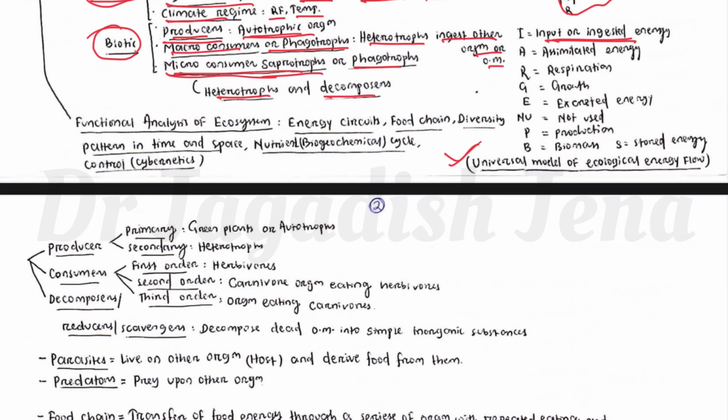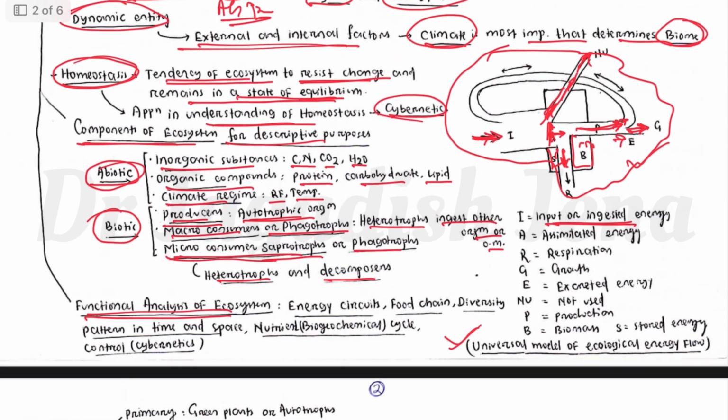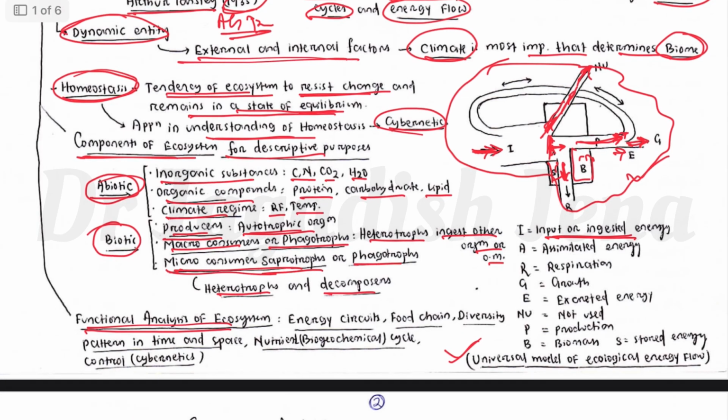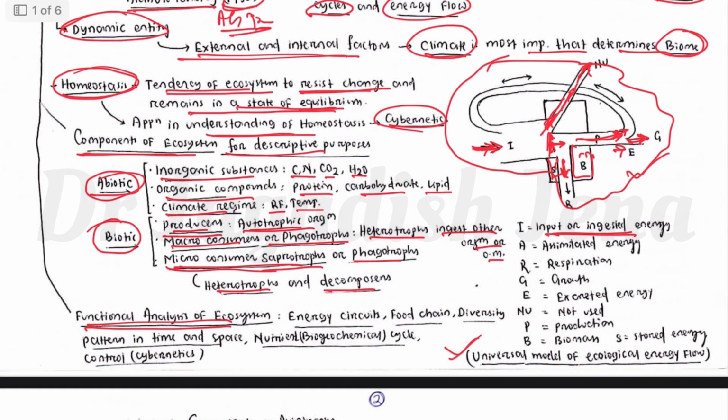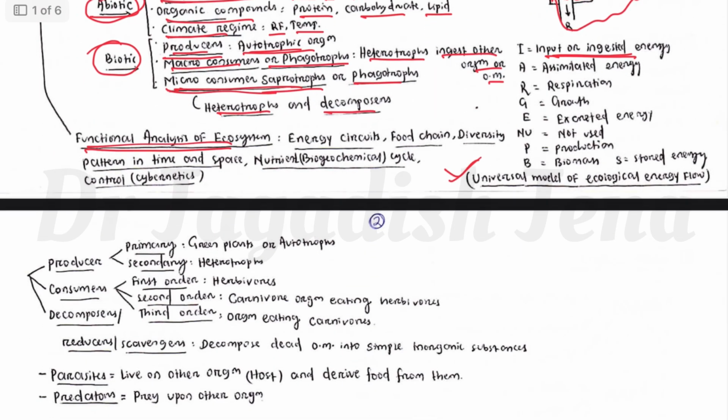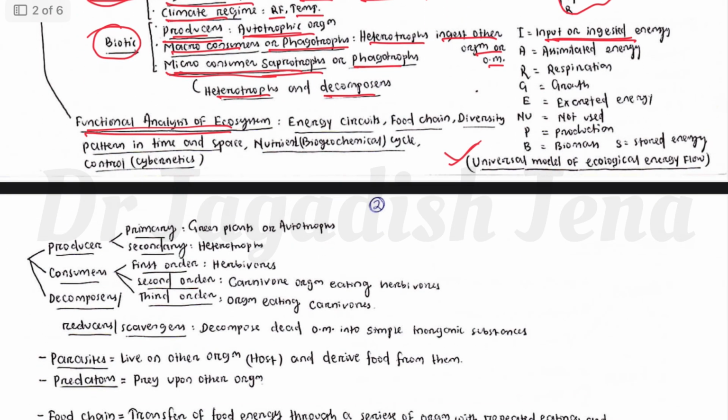Next, let's discuss functional analysis of ecosystem. In functional analysis, we have the dynamic aspect of ecosystem. What we have studied right now is the component part, like the descriptive approach. Another one is functional analysis, where we broadly group them into energy cycle or energy circuit, then food chain, diversity pattern in time and space, then nutrient or biogeochemical cycle, then control cycle or cybernetics. Control cycle is also known as cybernetics. Nutrient cycle is also known as biogeochemical cycle. So these are different functional analyses of ecosystem.